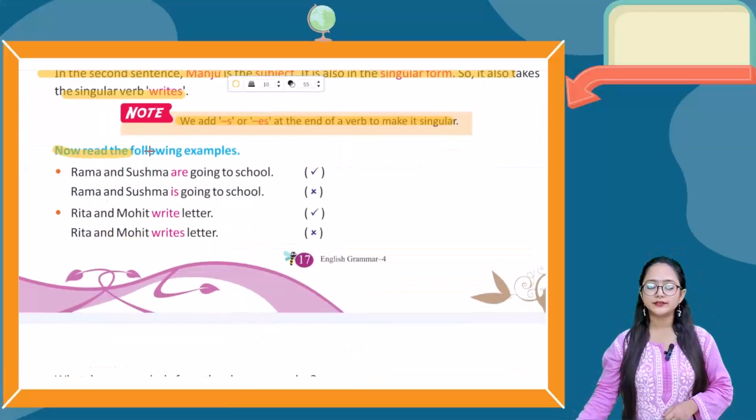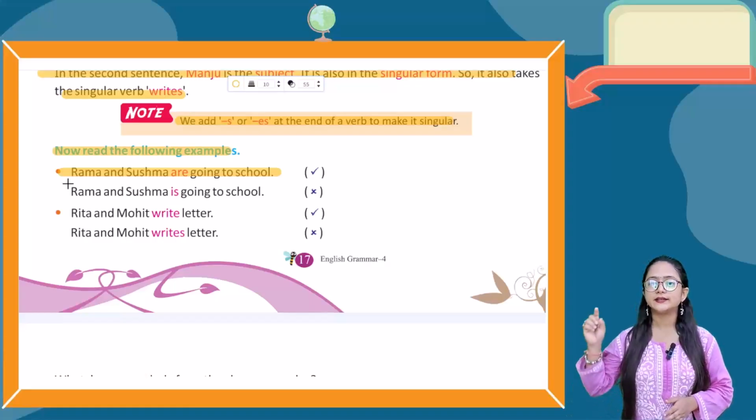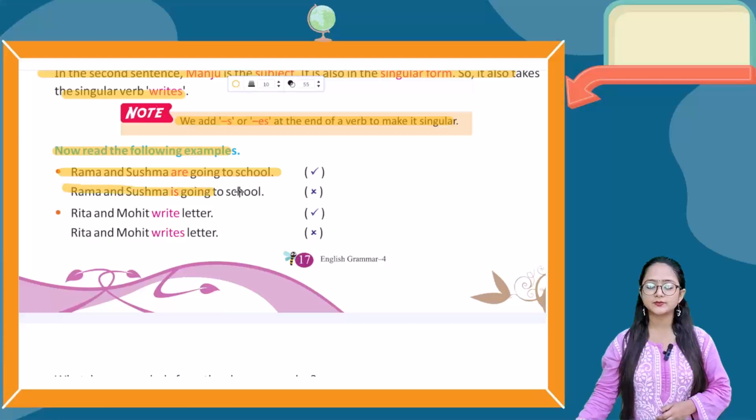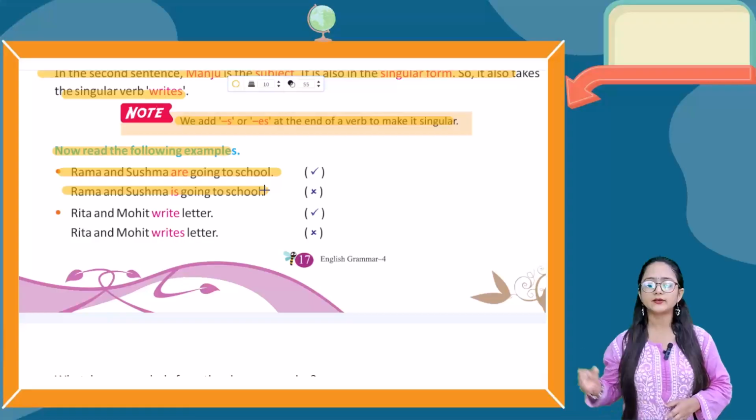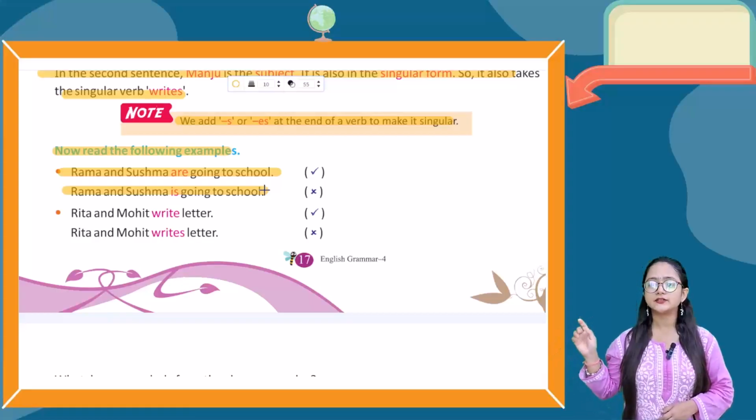Now read the following examples. Rama and Sushma are going to school. So this sentence is correct. You can clearly see that there are more than one person. So that's why you're gonna use are there. Now the next sentence is Rama and Sushma is going to school. This sentence is wrong. Why? Because here you can see that is there. So you should not use is. You should write are.